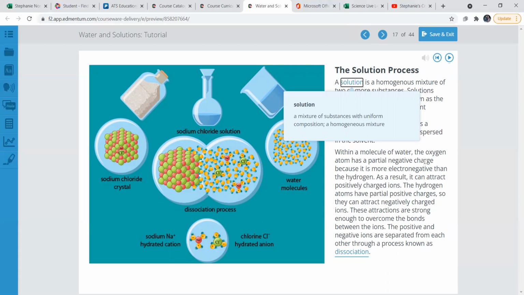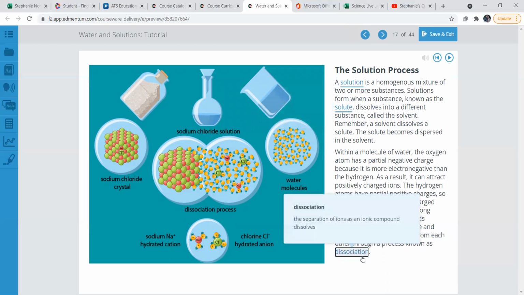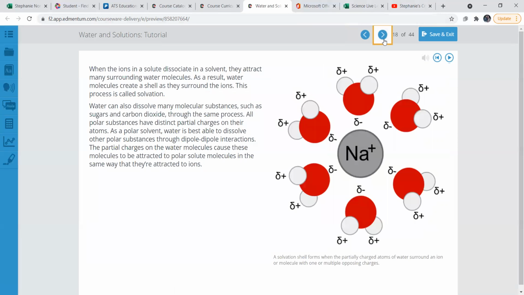Heterogeneous would be two different things, and you can clearly see what's going on. Solute, a substance dissolved in a solution. Dissociation, the separation of ions as an ionic compound dissolves. Okay, we got some examples, Na, sodium here, and what is going on.